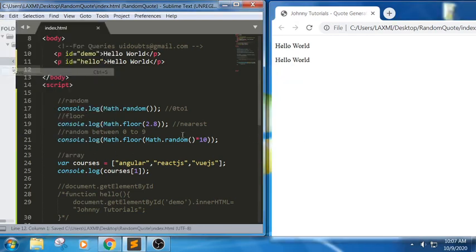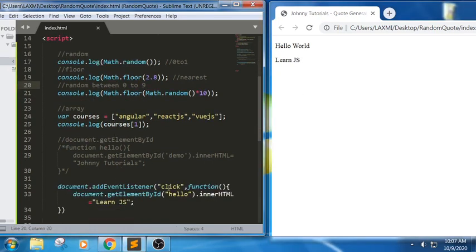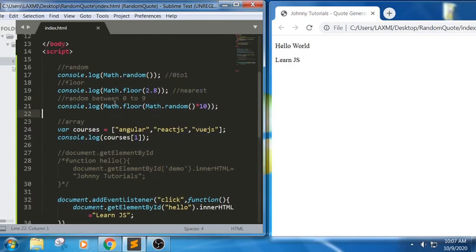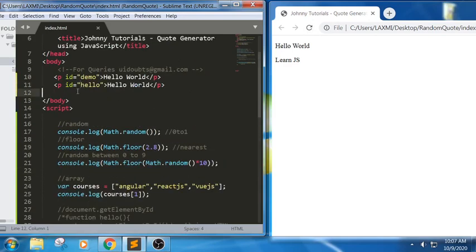I'm trying to save this file, it is not able to get saved. Now see here, whenever I'm trying to click on it, can you see here we have written a click and this function is able to execute. Refresh, see here, click, it is able to change. So this was one of the two ways where we can call add event listener.